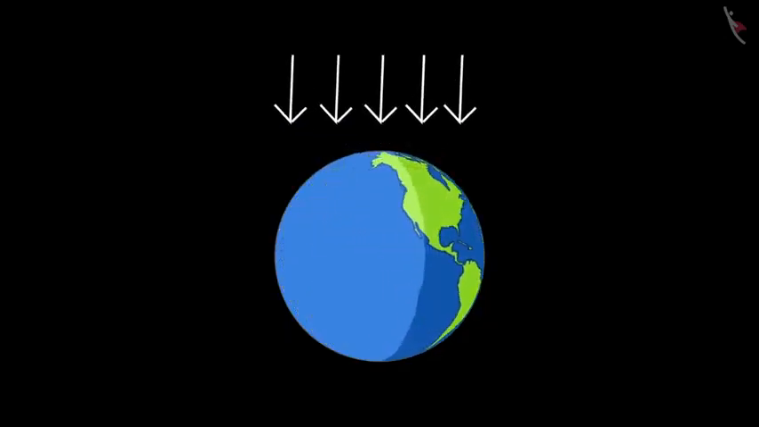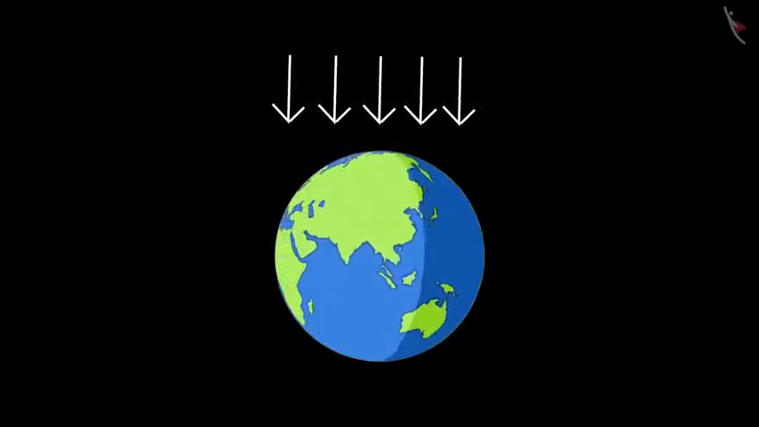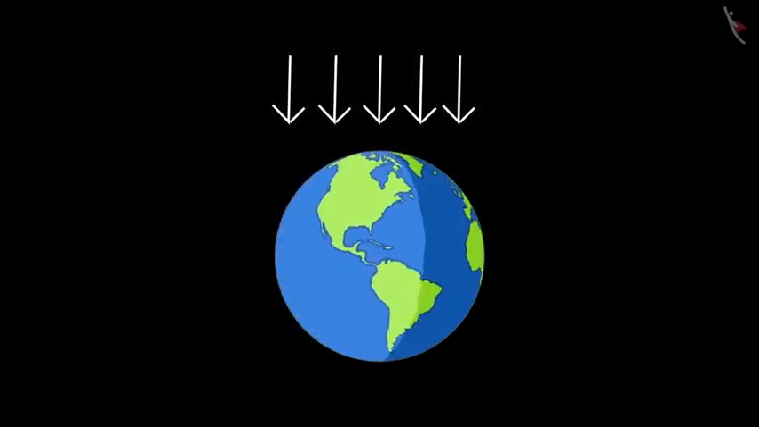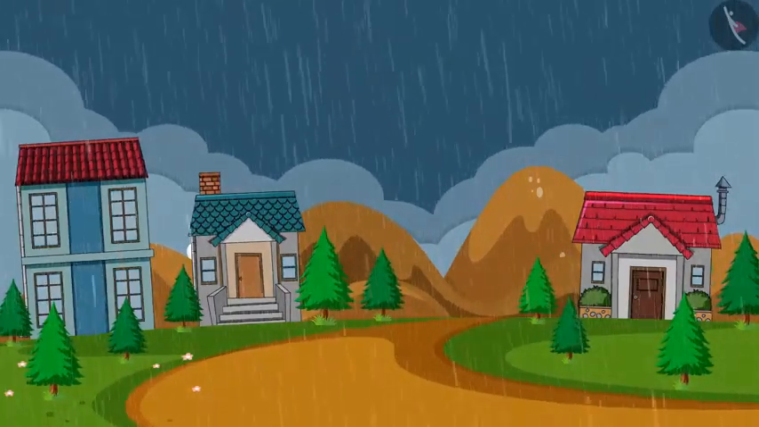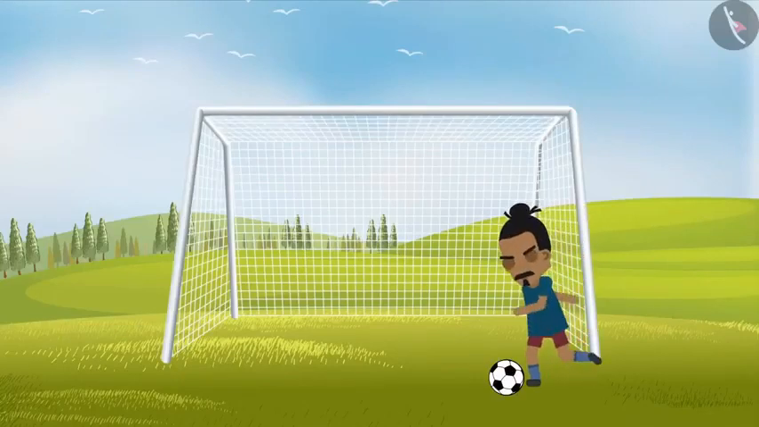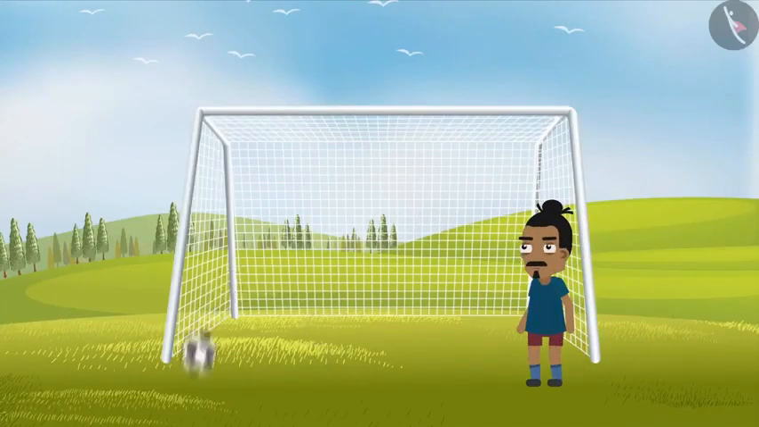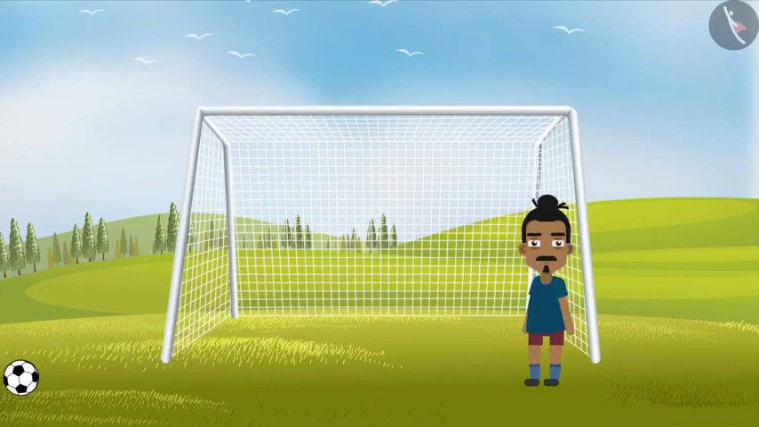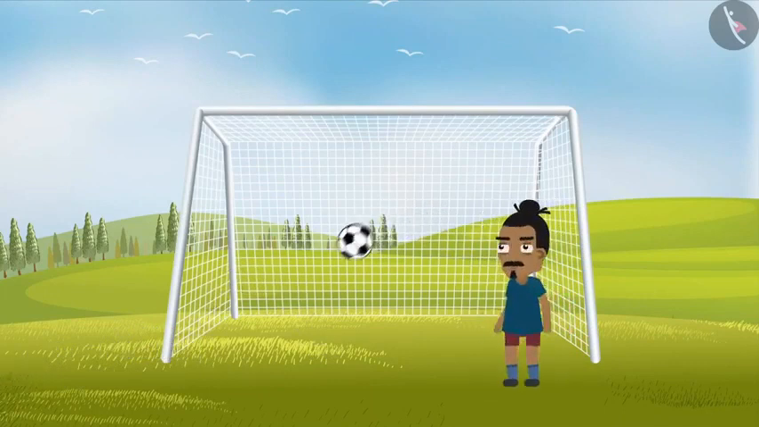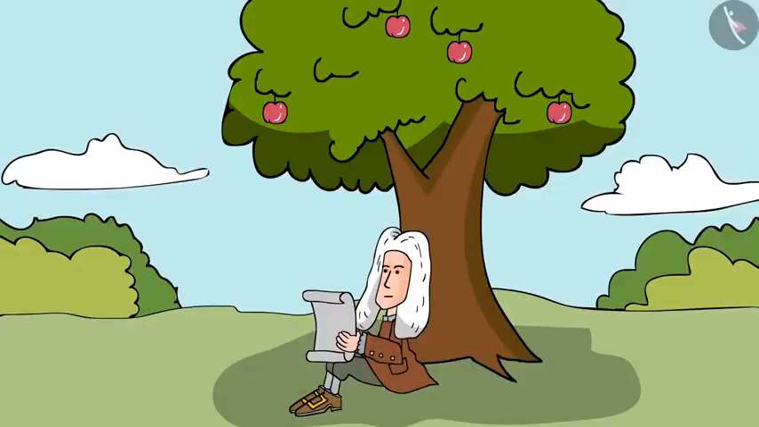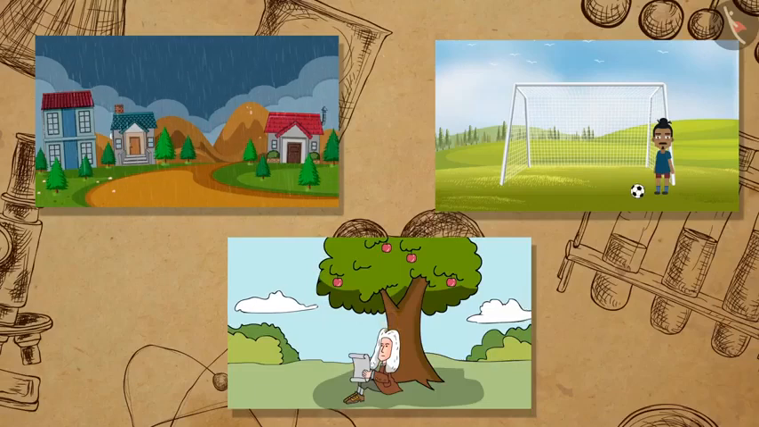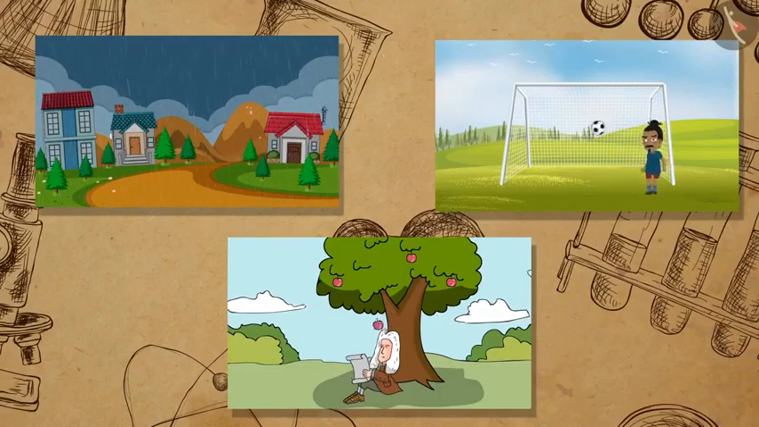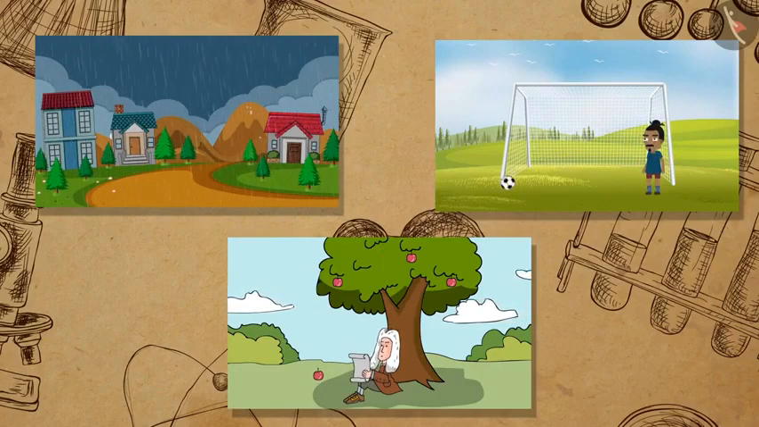Here are a few examples of objects attracted towards the earth. Rain always falls towards the earth. We observe that as soon as a football rises above the field, it falls back on earth. An apple detaching from the branch of a tree falls to the ground. Therefore, we can conclude that rain, football, and apples are attracted to the earth.